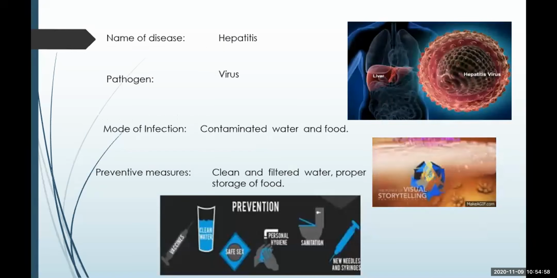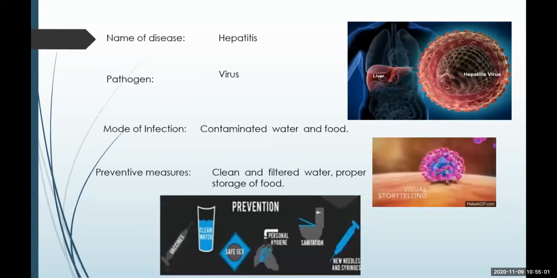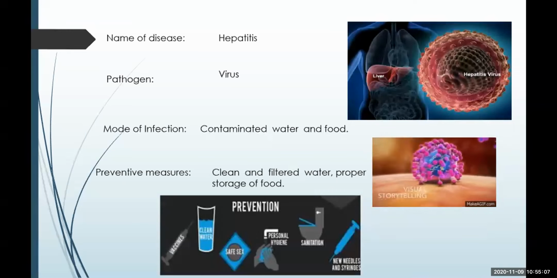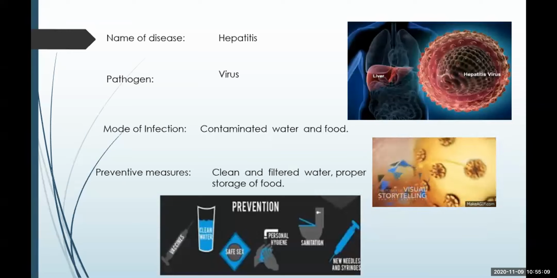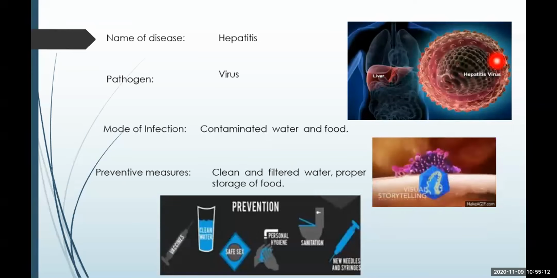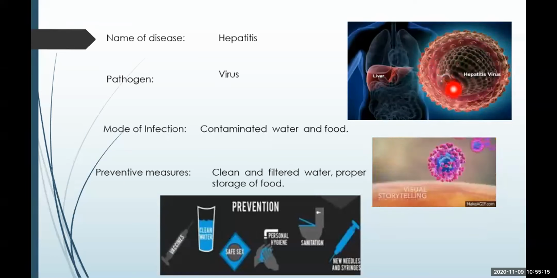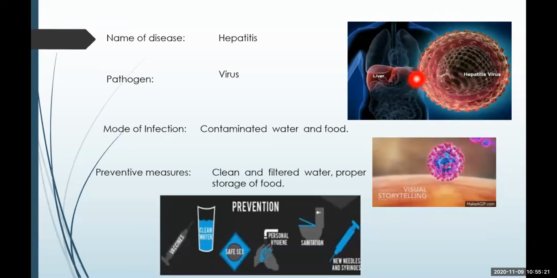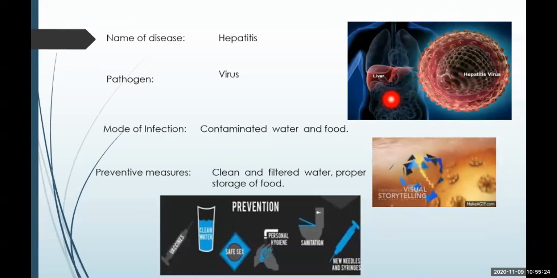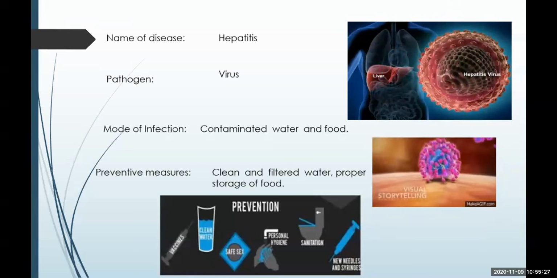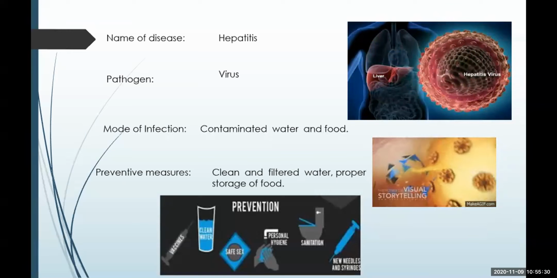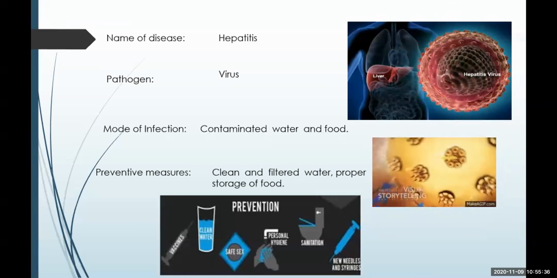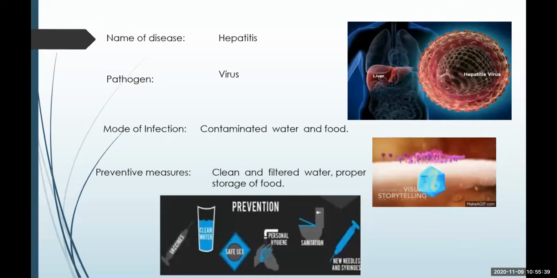Next is hepatitis. Now, what is hepatitis? It is a kind of disease, a viral infection, which affects the liver of the organism. This is the structure of the hepatitis virus. As it enters the bloodstream of the host, it starts affecting the liver. So the capacity of the liver to convert the sugars or to store them is reduced, because of which a person starts feeling weak, vomiting, and other conditions.